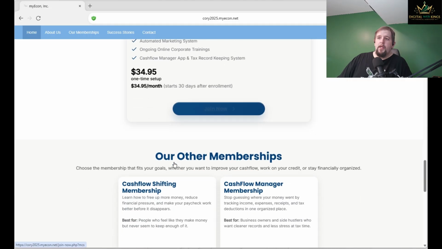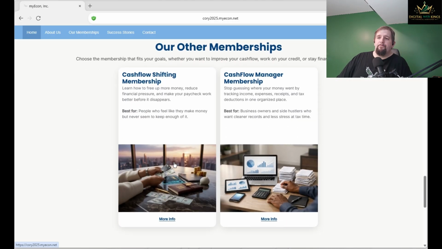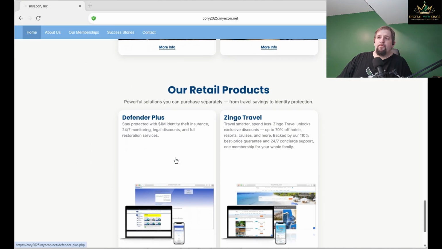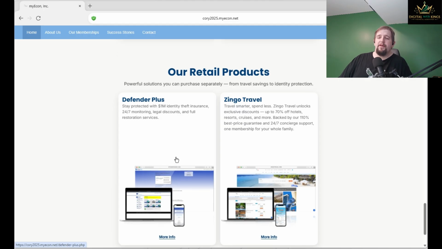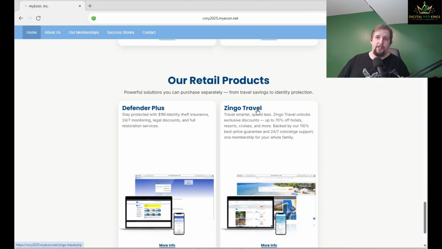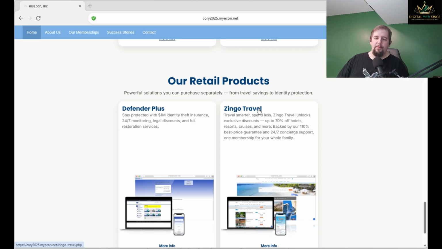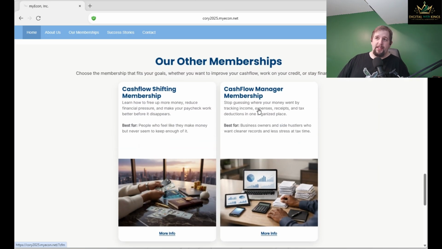All right. And then outside of that, this is where you would have seen the elite membership level before, right? The elite membership level has everything all included, plus it has the Defender Plus and the Zingo Travel included. It had, I should say. That's the level that has been eliminated, and now they just have everything separate.